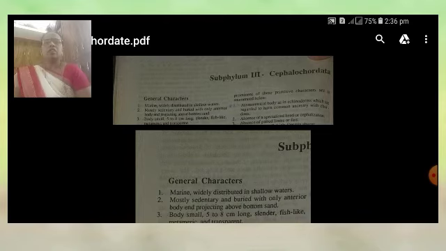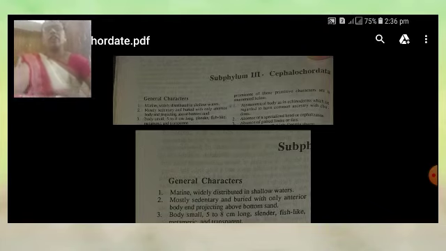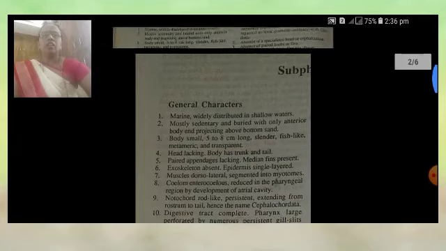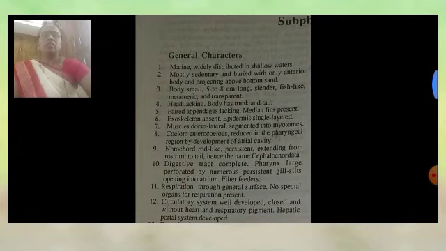Yes, students, last period we saw the protochordate animals. Protochordate animals are mainly divided into three subphyla: the Hemichordata, Urochordata and the Cephalochordata. In the last period we saw the Urochordate animals. In this period we will see the Cephalochordate animals. So one by one, we will give a detailed idea about the Cephalochordates.